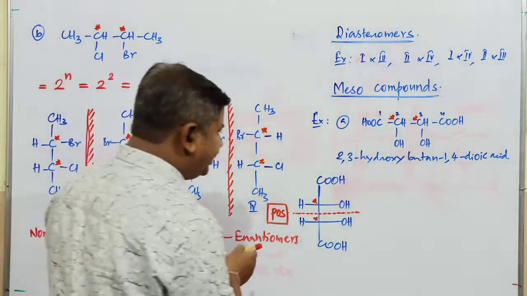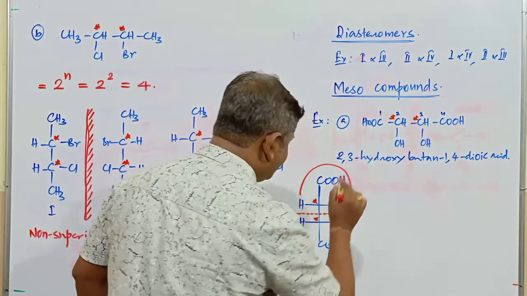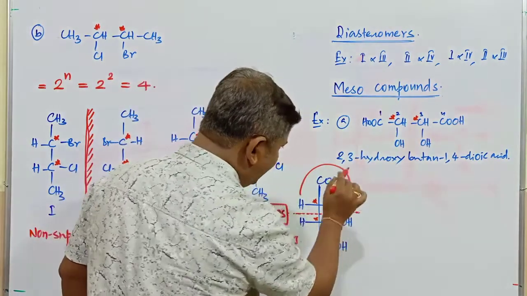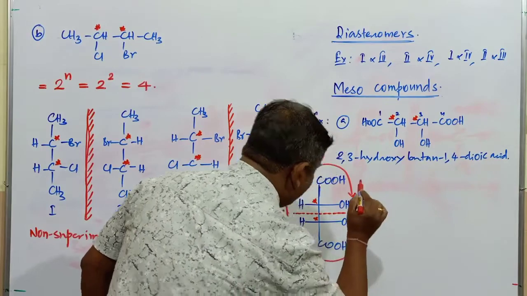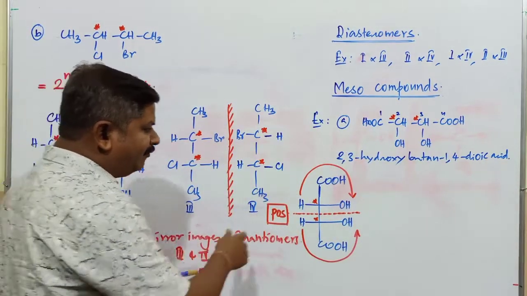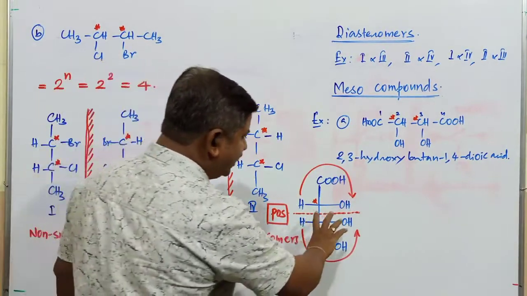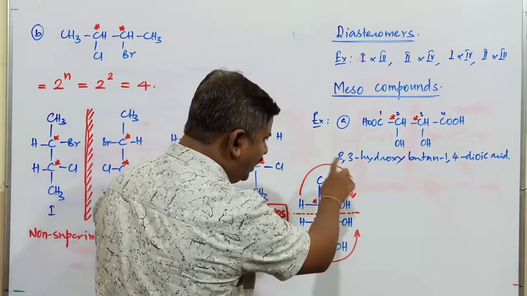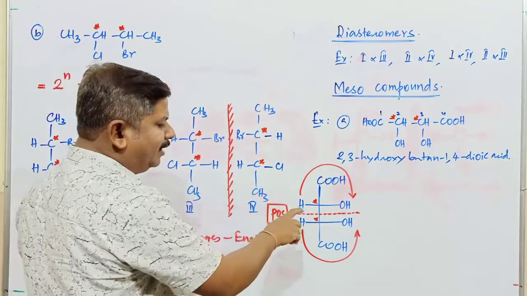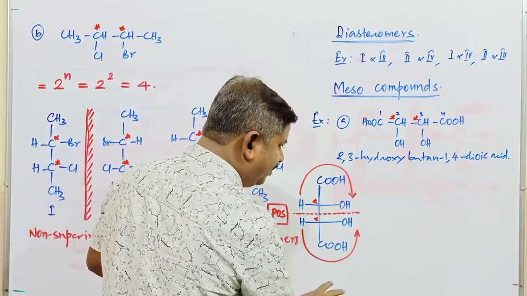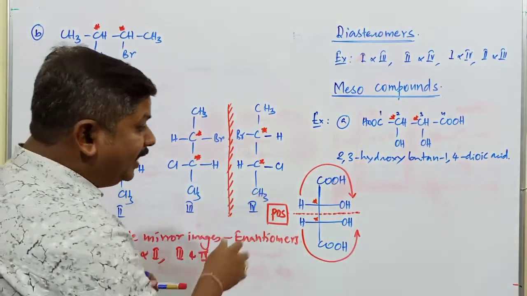If you observe this, if the compound rotates plane polarized light, one half rotates it in the clockwise direction, while the other half rotates it in the anti-clockwise direction. When one half rotates in this direction and the other half in this direction, the total rotation of the plane polarized light, PPL, by this molecule becomes zero. Because of that reason, this compound is optically inactive.